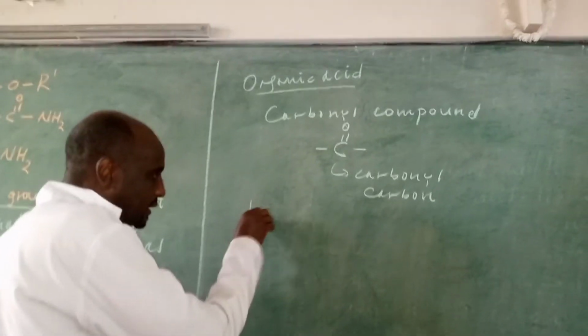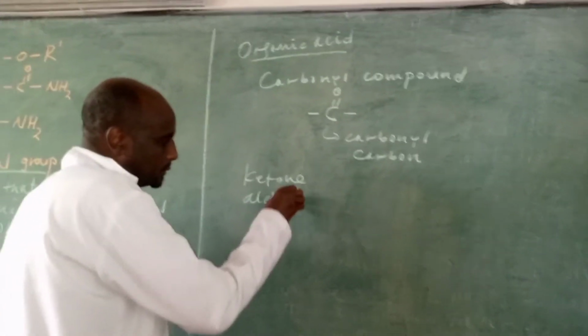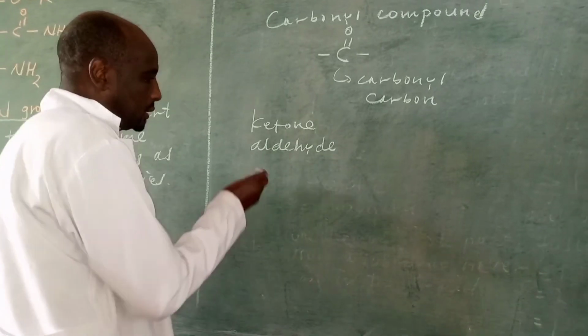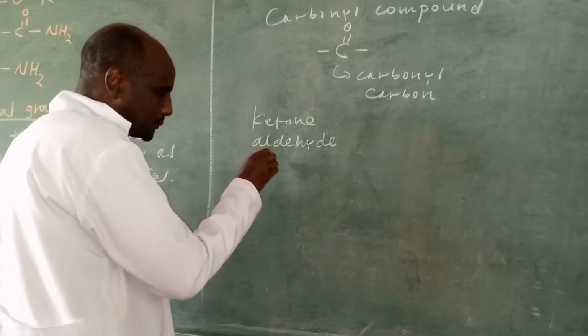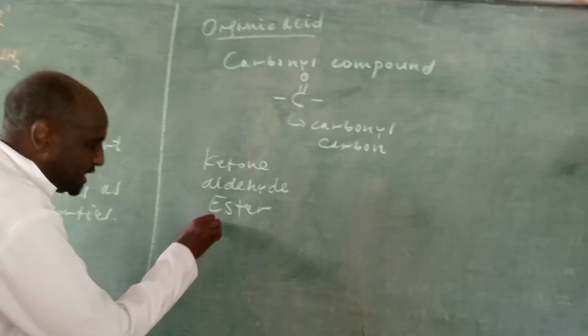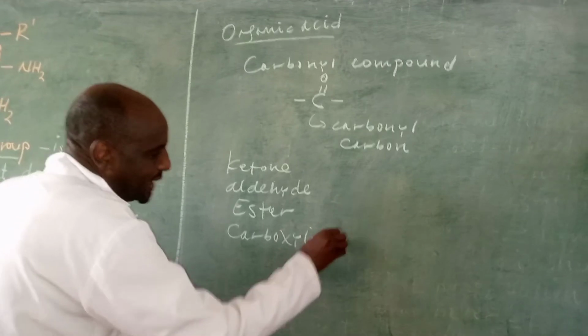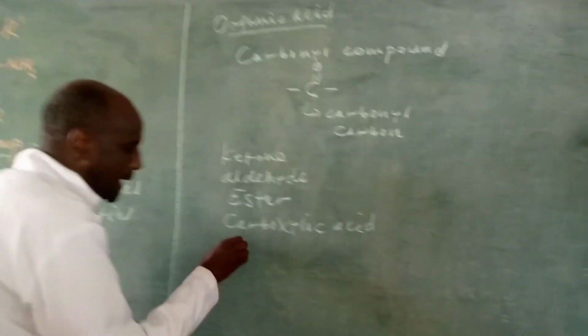Ketone, aldehyde, ester, carboxylic acid, amide.